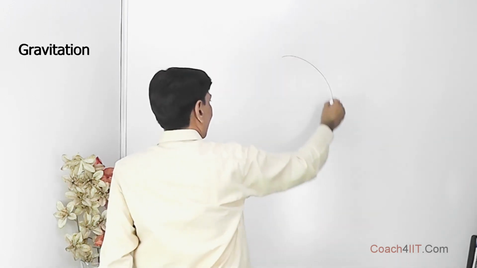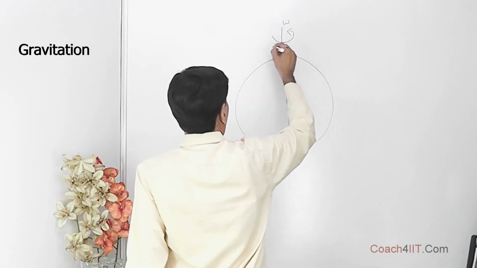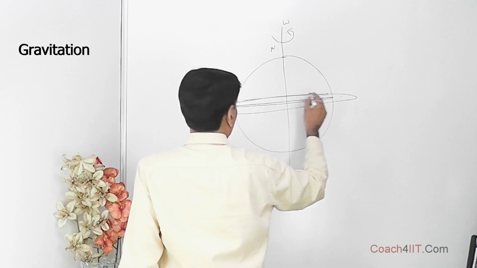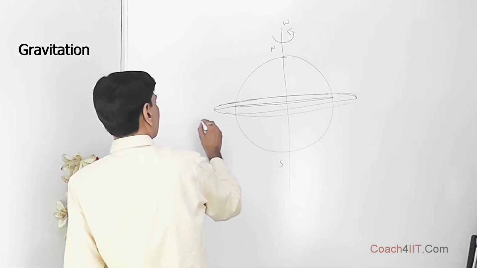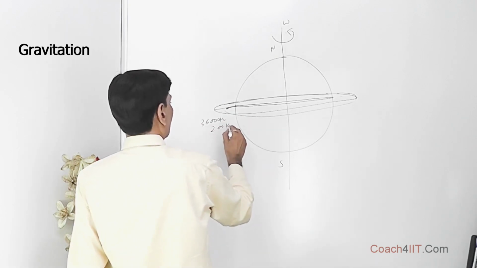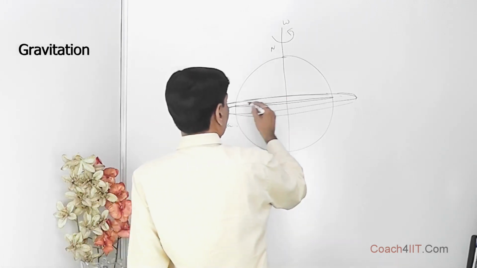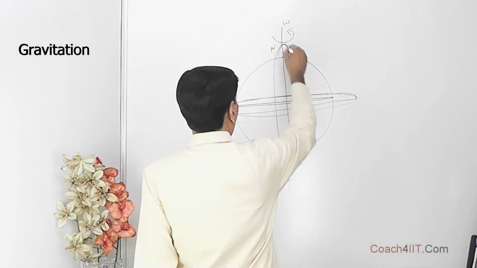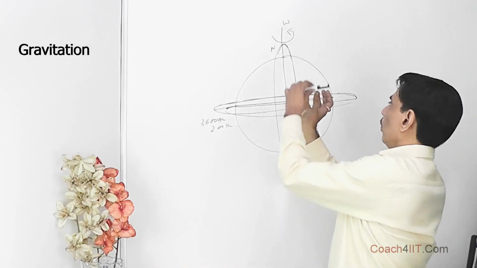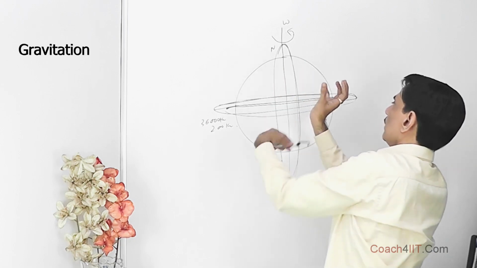If this is Earth, this is the axis with omega, this is North Pole, this is South Pole, and this is the equator. We are talking about this equator. The geostationary satellite is at a height of 36,000 kilometers, and the other satellites may be around 200 kilometers or so. But the polar satellites orbit in a plane which is perpendicular to this equatorial plane. Earth is moving like this and the polar satellite is moving like this. After some time Earth moves like this, and the satellite is still moving like this.